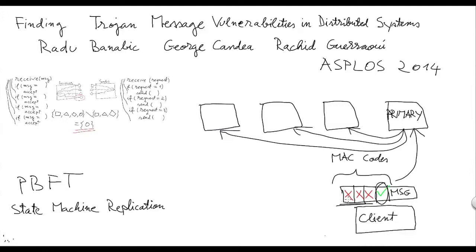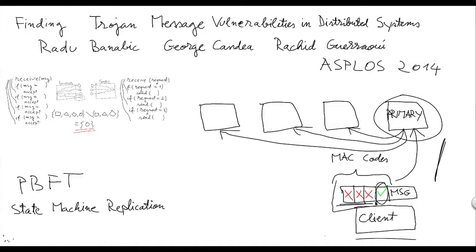However, the replicas have no way of knowing whether the client has corrupted the message, the network has corrupted the message, or the primary has corrupted the message. Therefore, the only safe action for the other replicas to do is to actually vote and change the primary, because it is suspected of being malicious or of being faulty. However, the primary change mechanism is an expensive operation, and therefore it slows down the entire system. And this is actually the essence of the denial of service attack.